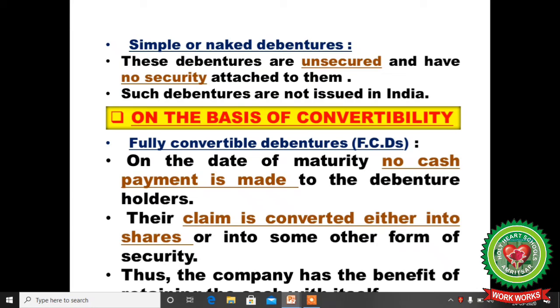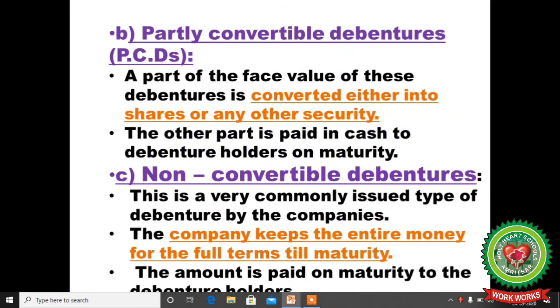The next category, on the basis of convertibility. Fully convertible means you can convert it in future into shares very easily. Means a full lot of 5,000 and 5,000 converted into equity shares. On the date of maturity, no cash payment is made to the debenture holder. Their claim is converted either into shares or into some other form of security.